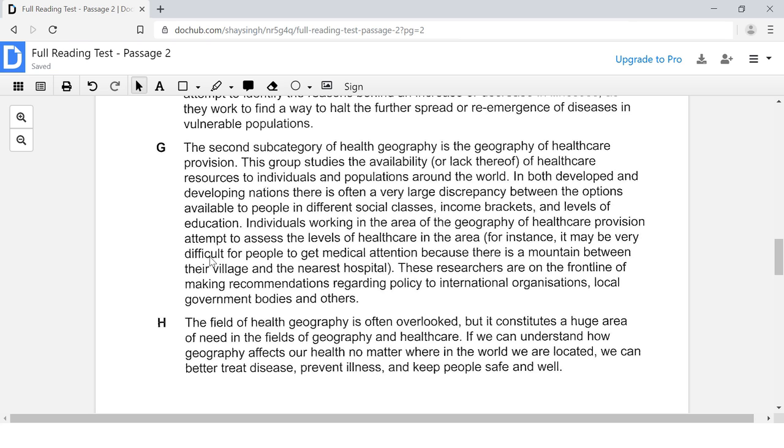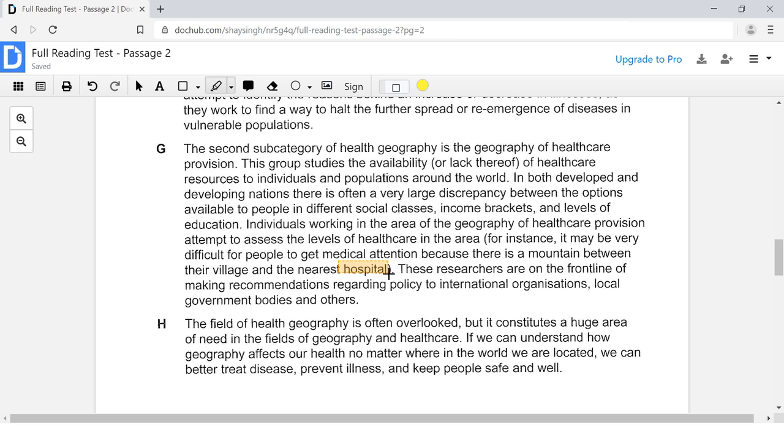I do see it. I do see the word difficult here. It says that the levels of healthcare in the area, let's see. Yeah, that to get access to this healthcare may be difficult for people if there is a mountain between their village and the nearest hospital. So here we have a bunch of keywords. We have the keyword hospital.